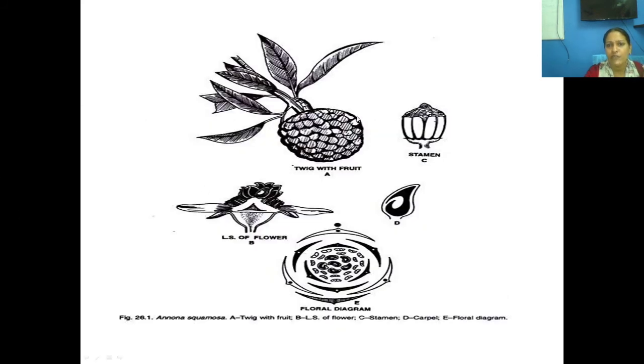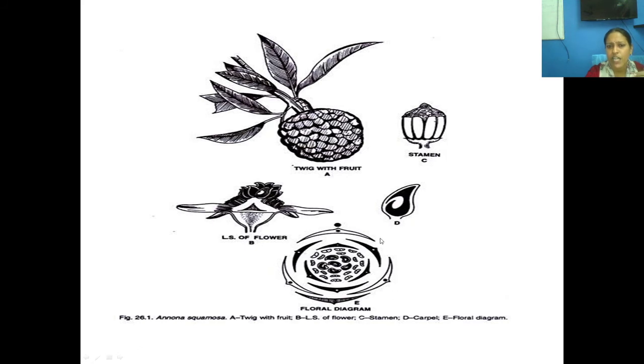This is the view of the fruit. You could see the habit of this plant. See the receptacle. On the receptacle or the thalamus, they are being raised. The gynoecium and androecium are borne on this thalamus portion. This is our gynoecium, this is our stamen. Okay, when we take the LS of the flower, we could see like this.